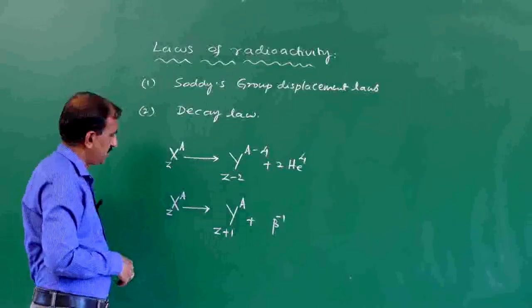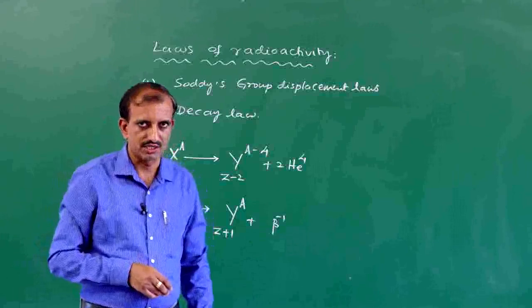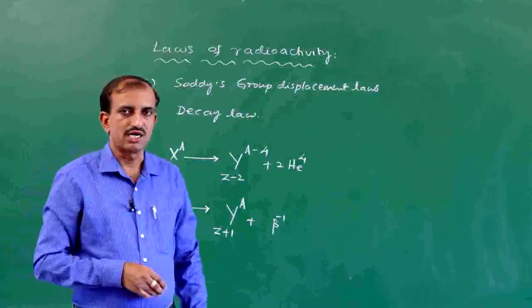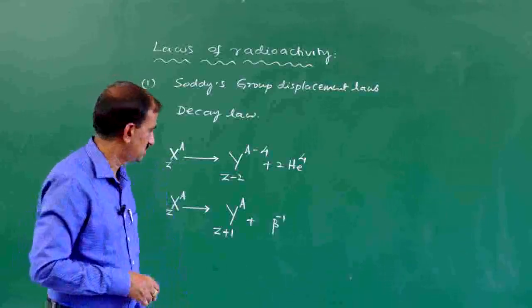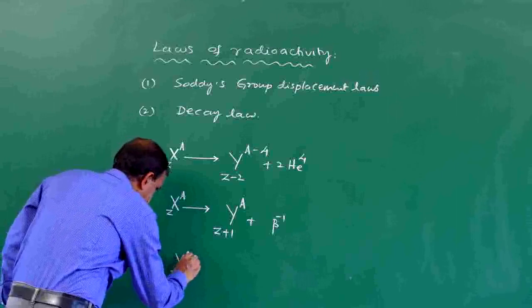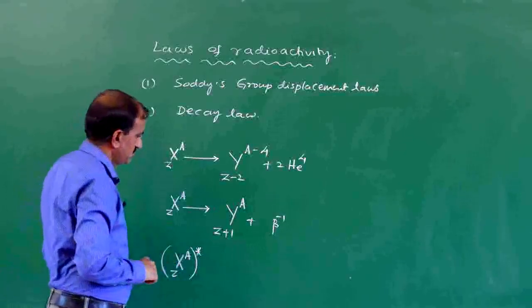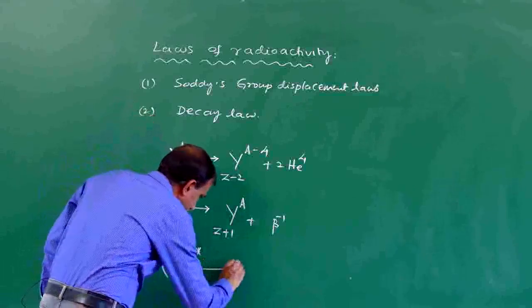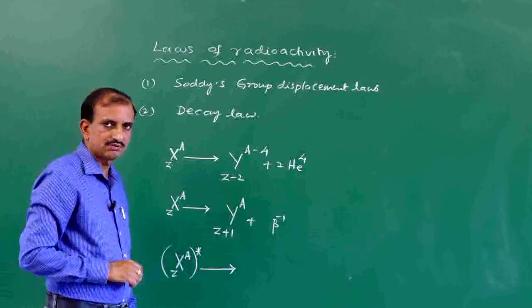After the emission of an alpha particle or beta particle, the radioactive nucleus will be in an excited state. This excited nucleus emits gamma radiation and comes to the ground state.